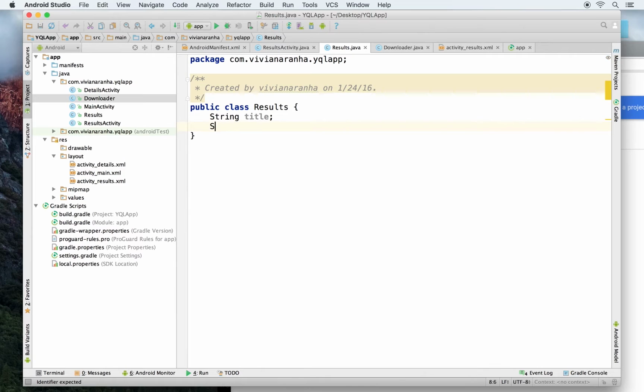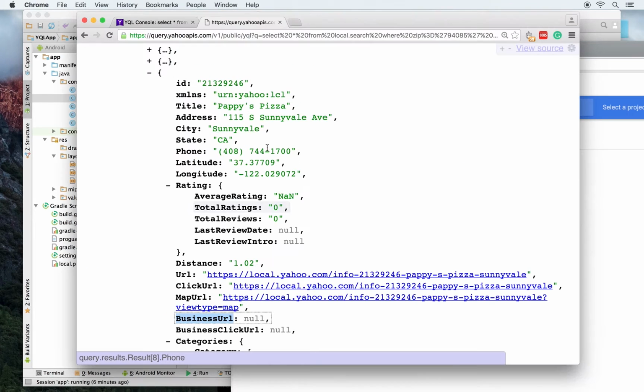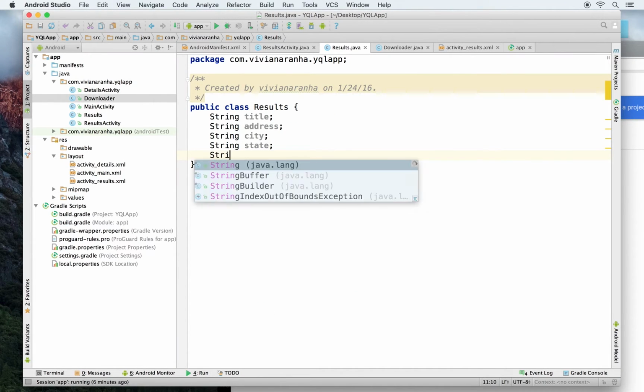So I have string title, address, string city, state. I have city, state, phone.